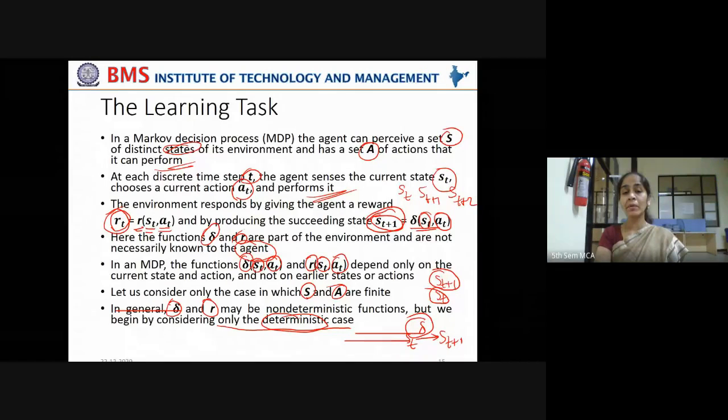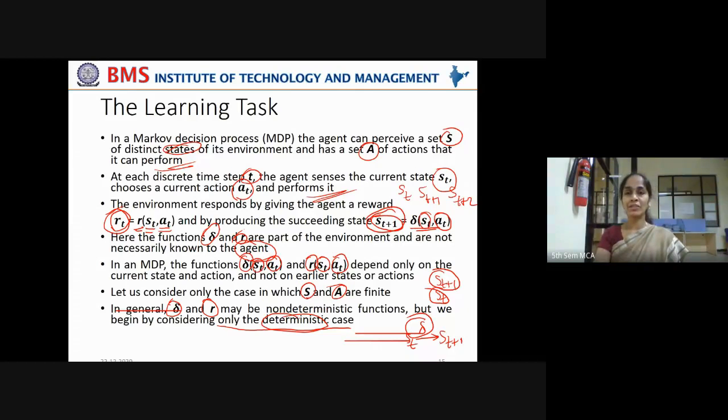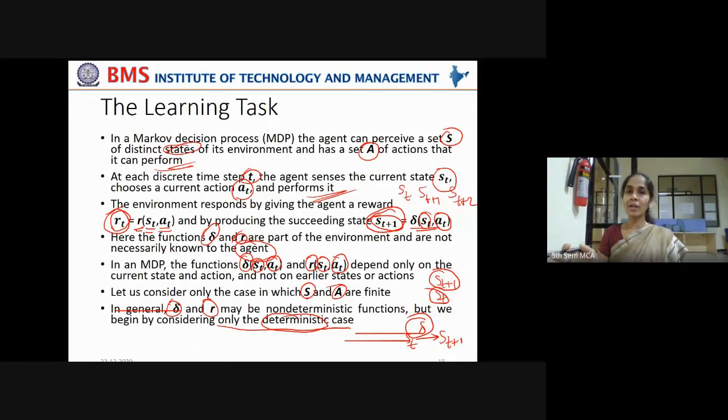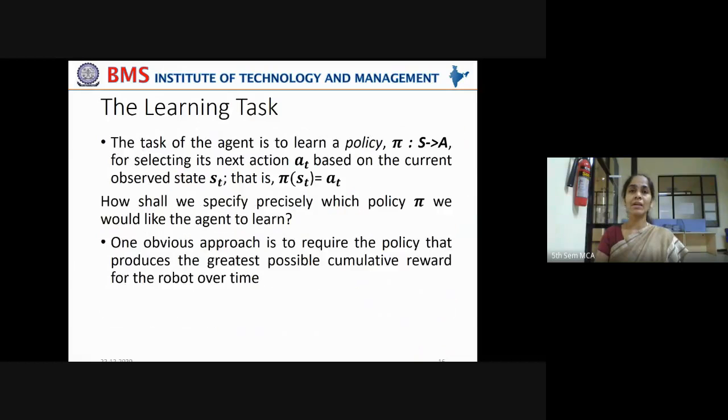But in real time, we don't know what the reward would be when some action is taken by a robot. It has to learn by itself. If this is the action taken, this would be the reward. Yes, that is an anticipated action. Otherwise, if it takes a particular action and it is getting a punishment, that is not an anticipated action. That is how it understands.